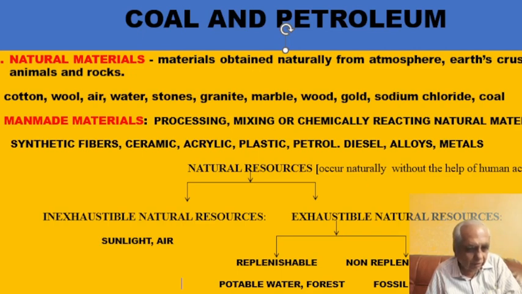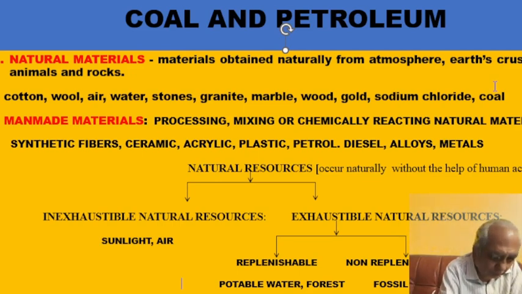Then we have the other category of exhaustible natural resources which are non-replenishable. For example, coal, petroleum, natural gas, various minerals. Once these get exhausted, it is not possible to replenish them. So we have to be very careful with this category of materials so that they will last for many years, and we should try to find alternatives to them. We will discuss this in detail later on.